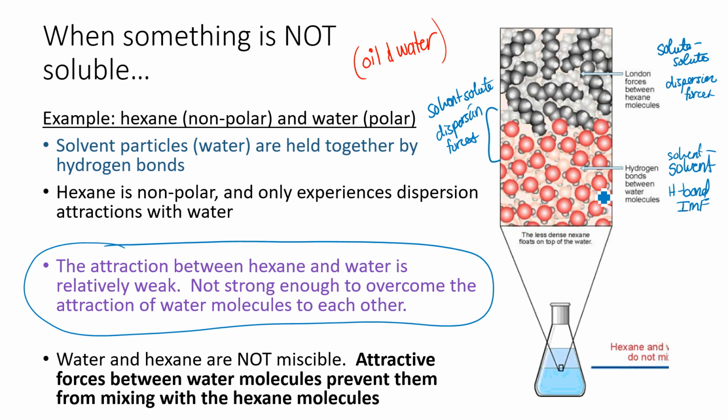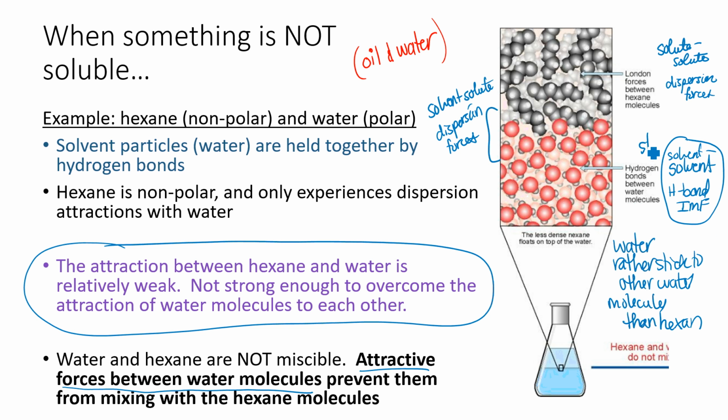So the reason why they don't mix is because the attractive forces between the water molecules are what's preventing them from mixing. Basically, water would rather stick to other water molecules than to hexane, because the attraction of the solvent to itself is very strong. So it'd rather stick to itself than mix with your hexane here.